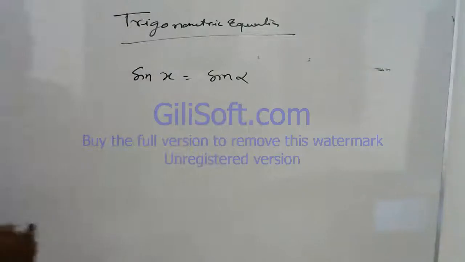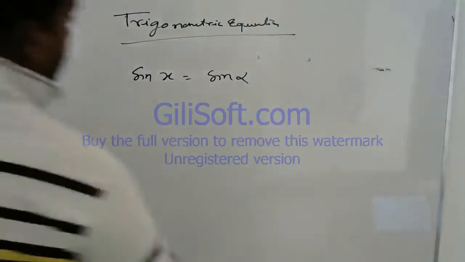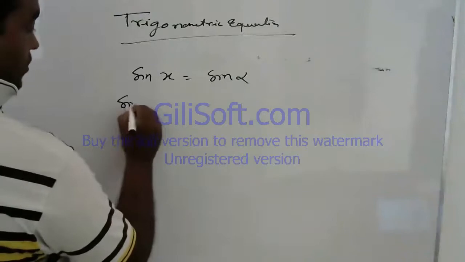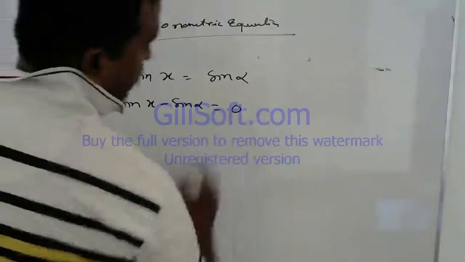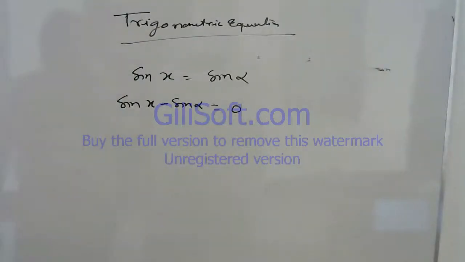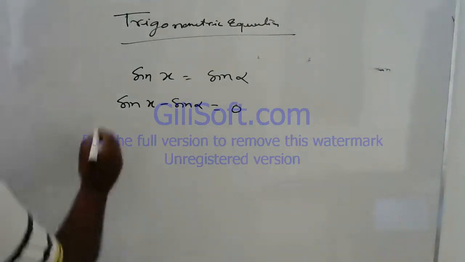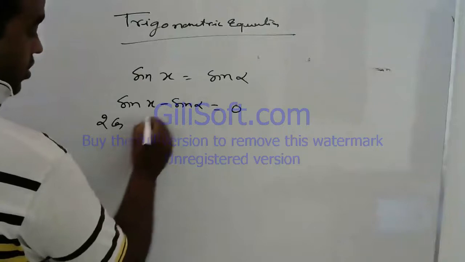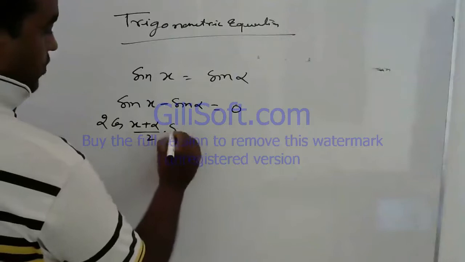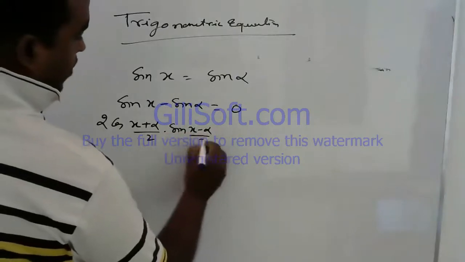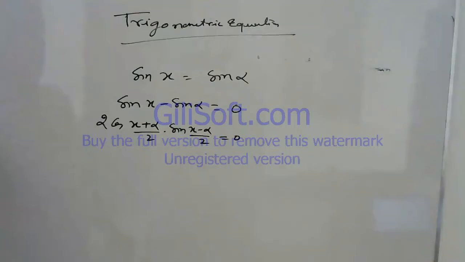If it is given sine x is equal to sine alpha, then you can write sine x minus sine alpha is equal to 0, and use the sine difference formula: 2 cos of (x plus alpha) by 2 into sine of (x minus alpha) by 2 is equal to 0.